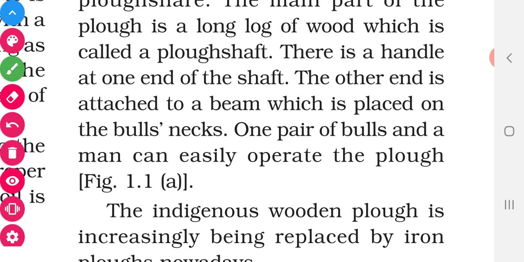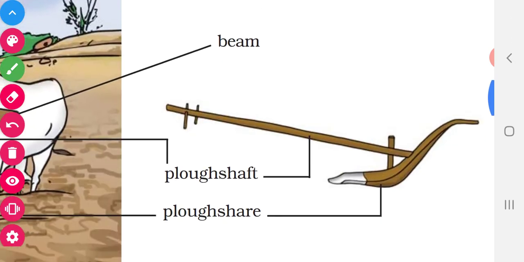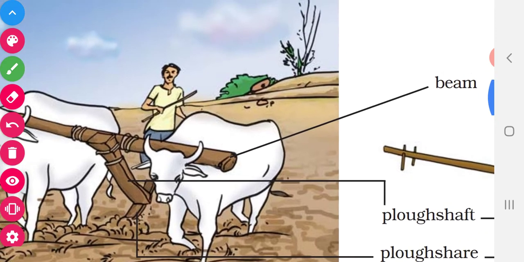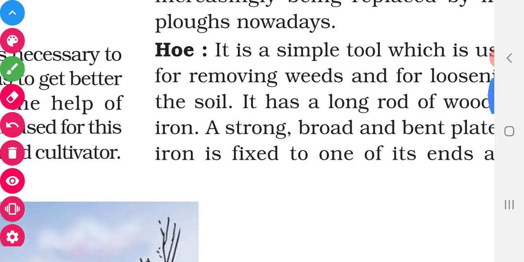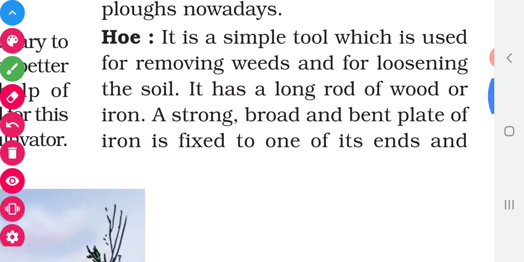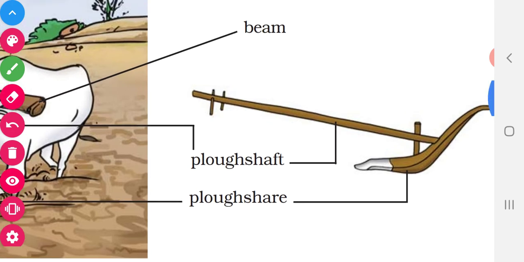So what will they do? One end is attached to the neck of the bull and the other end should be in a man's hand. By this we can plough the soil and loosen the soil. Have you understood the plough?